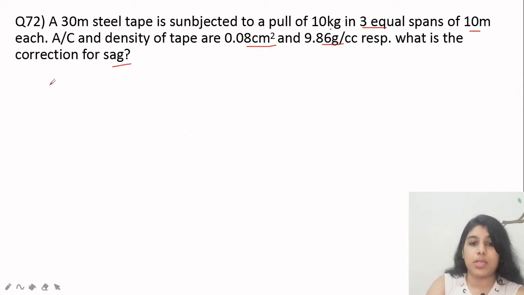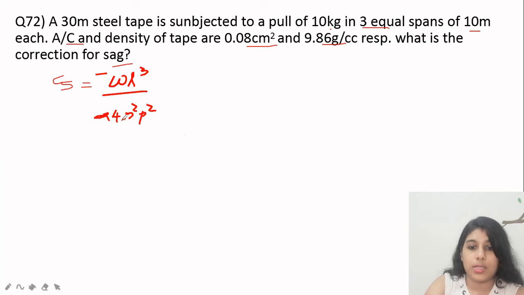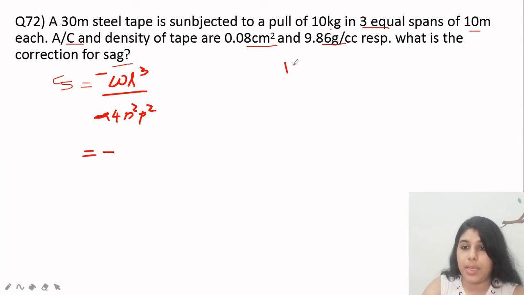We have studied the equation for correction of sag: CS equals minus W L cube by 24 n square P square, and we can substitute the values here. W should be in kilogram per meter, but here the area of cross section and the density are given. So when we multiply, what will happen? 0.08 centimeter square multiplied by